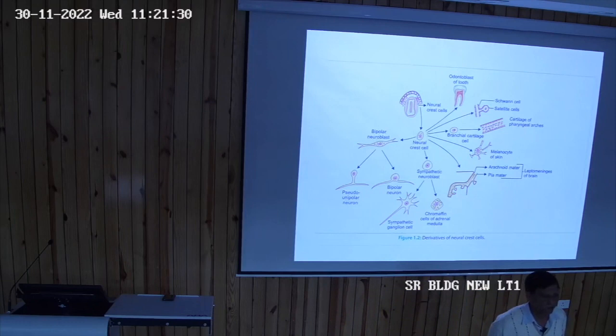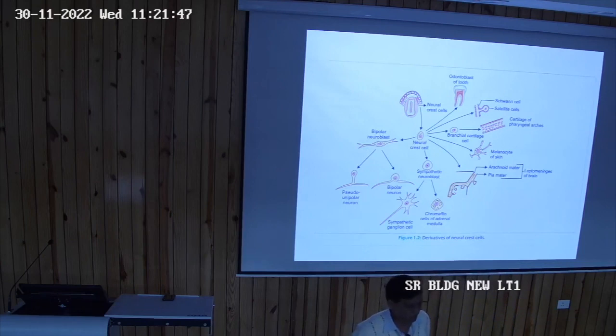Nervous tissue of the body is a specialized tissue of the body. The point is this: why do we say that it is a specialized tissue? The reason is it receives information from all the parts of the body, and not only from the body but also from the surroundings. All this information reaches the central nervous system. The central nervous system analyzes the information.